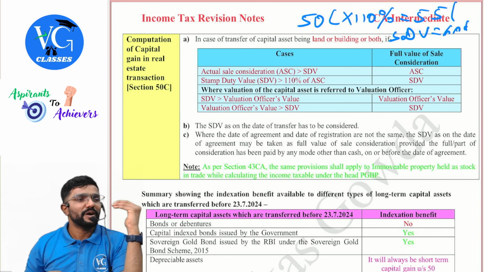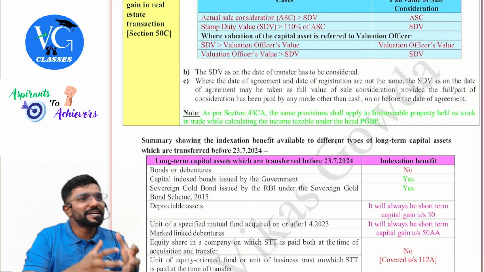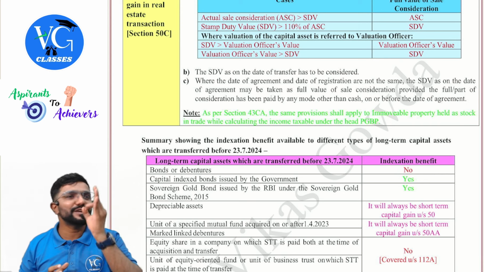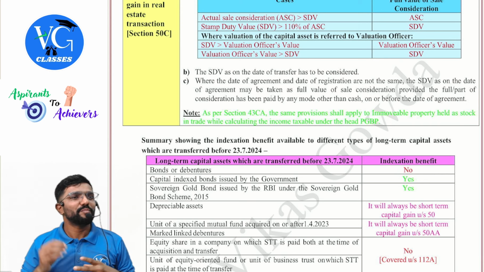Now the stamp duty value, whatever we took for comparison purpose, is on the date of transfer, guys. Sir, what if the date of agreement and date of registration is different? We can take the stamp duty value on the date of agreement, provided at least a part of the consideration is received in any mode other than cash. In what mode should I receive? Rule 6ABBA above. Clear? Sir, what if nothing is received or I have received but in cash? Then you have to consider stamp duty value on the date of registration.